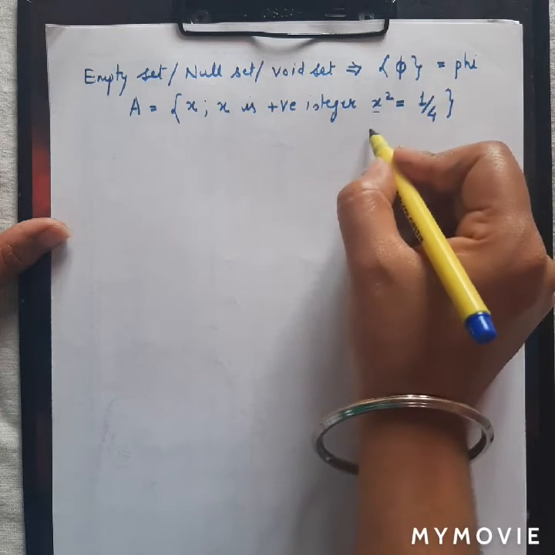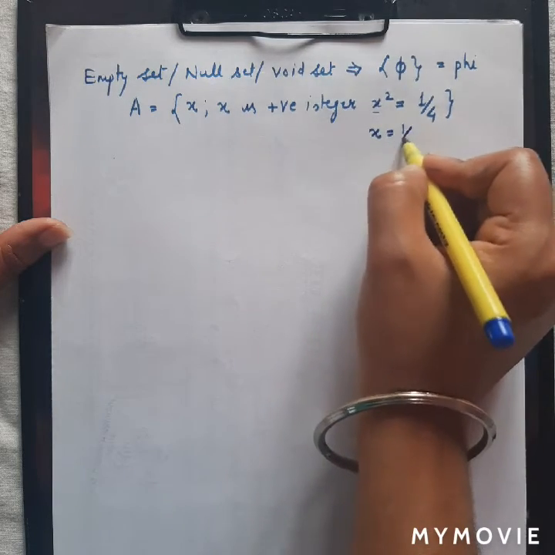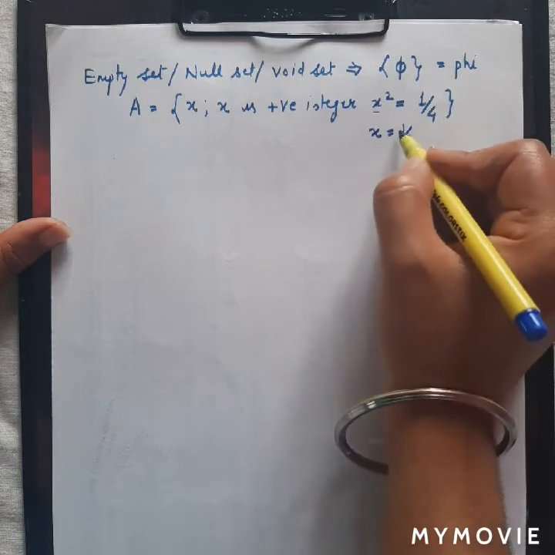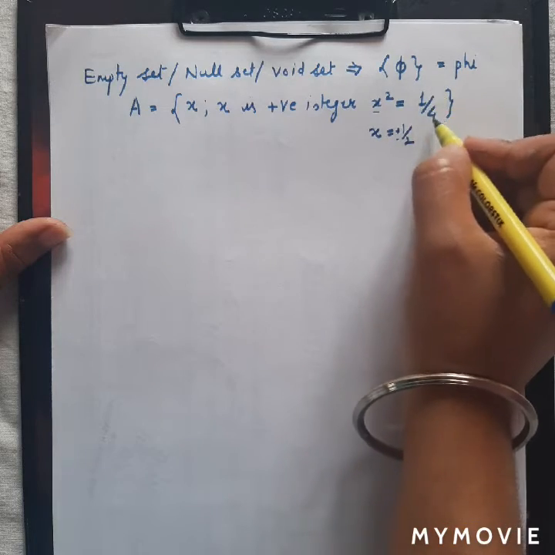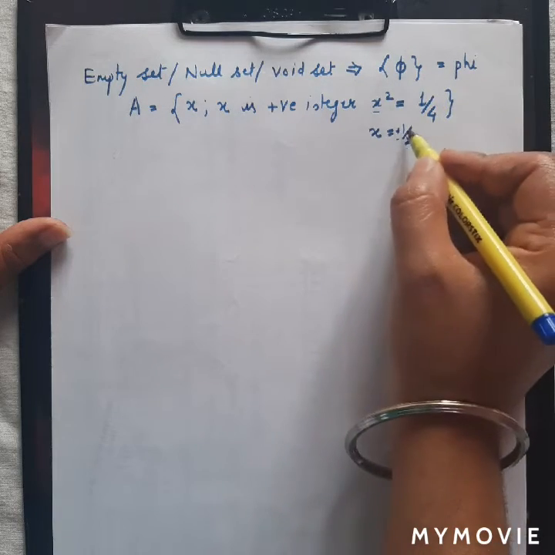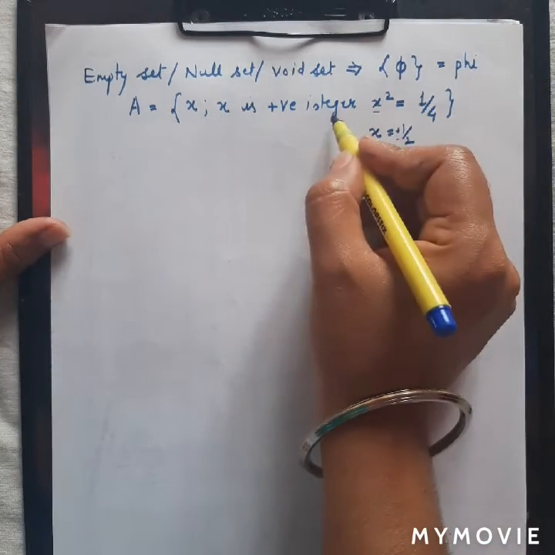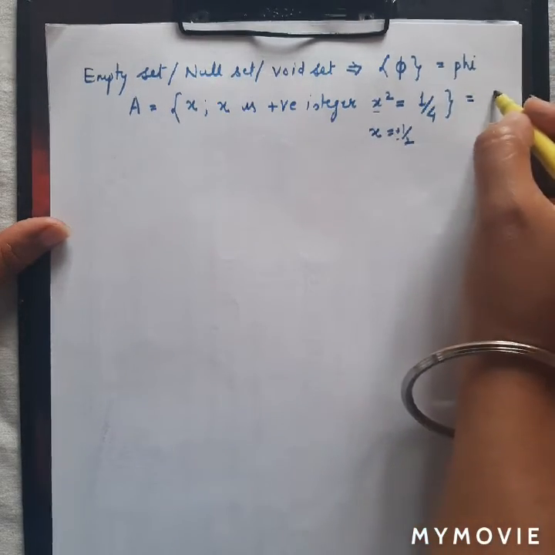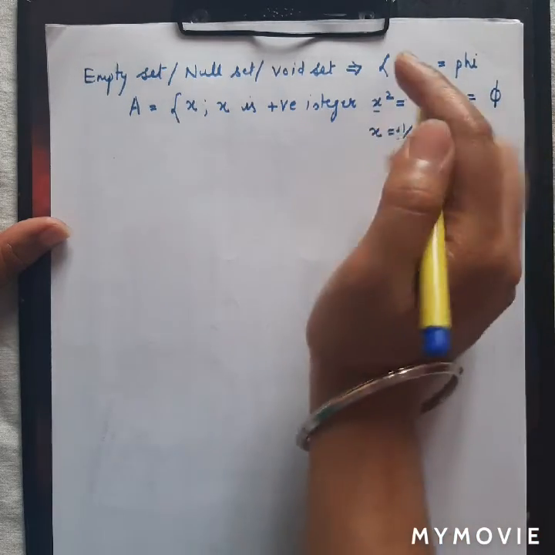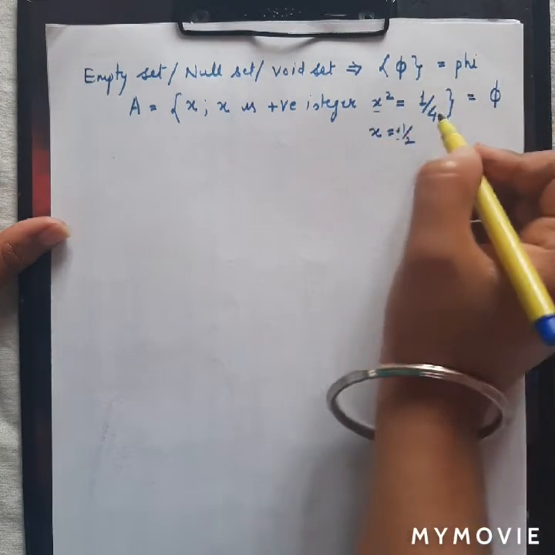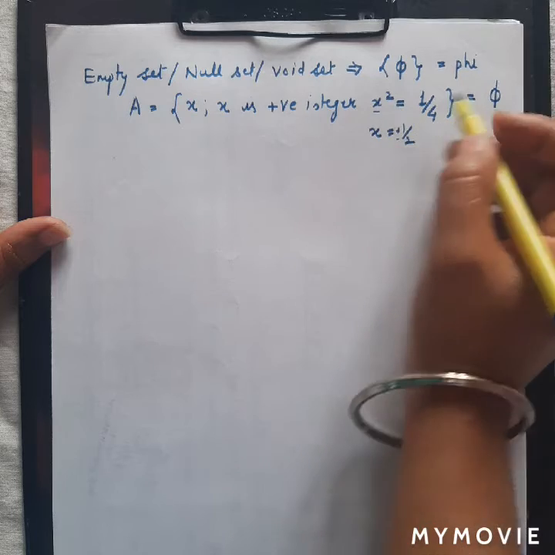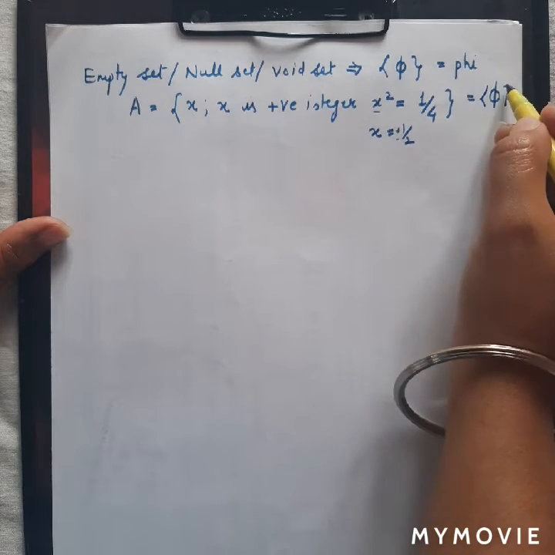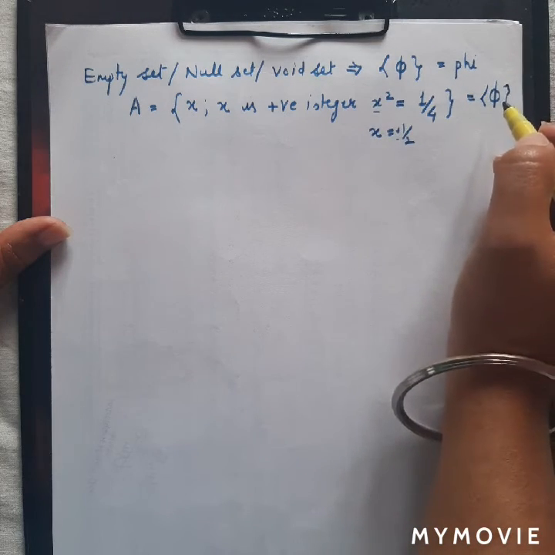As we know, only if x is equal to plus minus 1 by 2 can we get this answer, and 1 by 2 is not an integer. This is a rational number. So in this case we cannot find any integer which can give us this value on squaring it. So this is a phi set, empty set, null set.